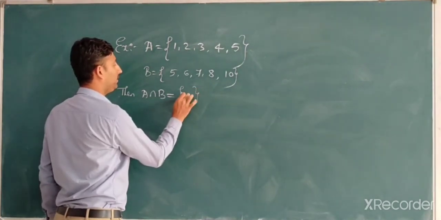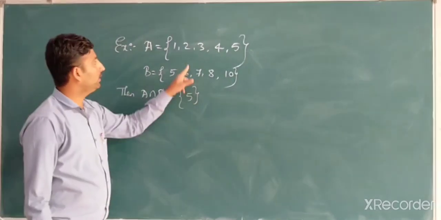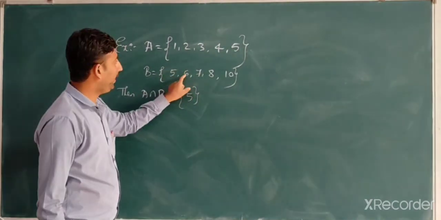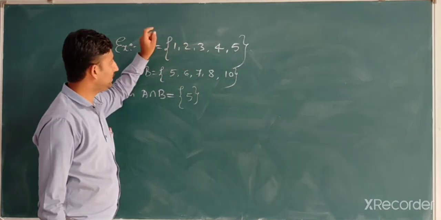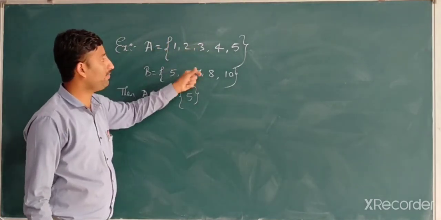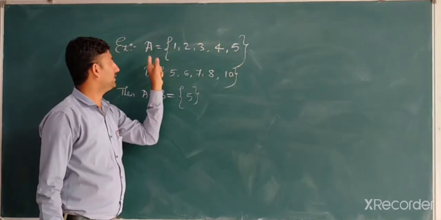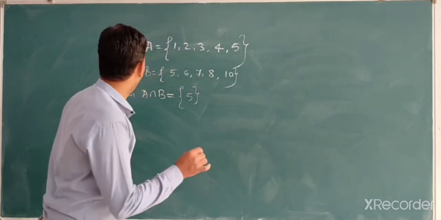5 is an element which is common to both A and B. There are many other elements. 6 is in B, not in A. 7 is in B, not in A. 2 is in A, not in B. 1 is in A, not in B. At the same time, 5 is an element in A, and the same element is present in B. Therefore, for intersection we take the common elements.